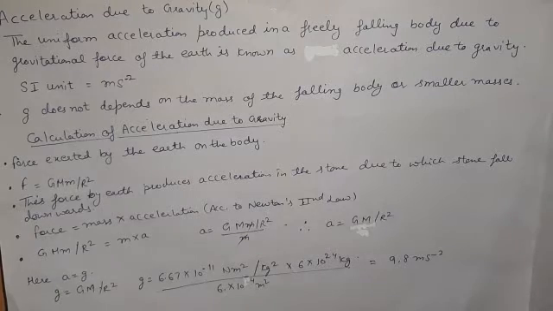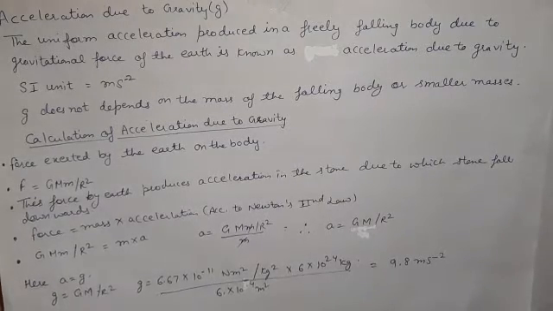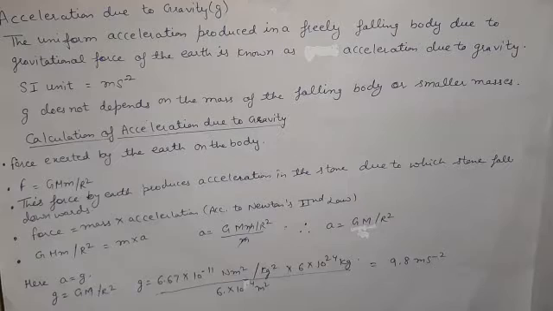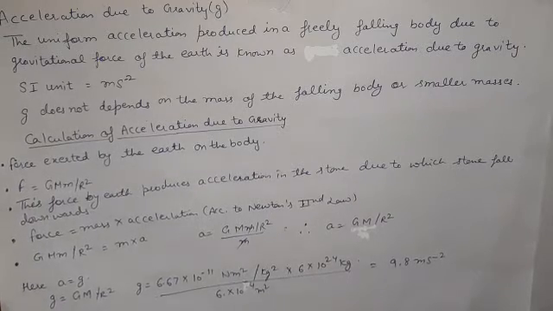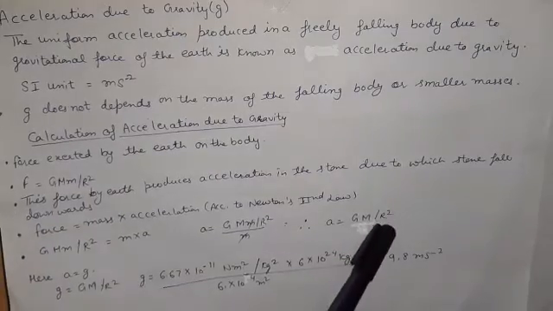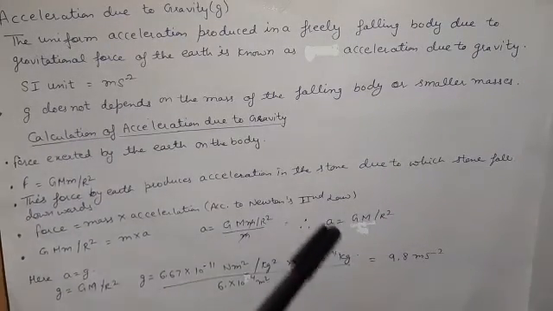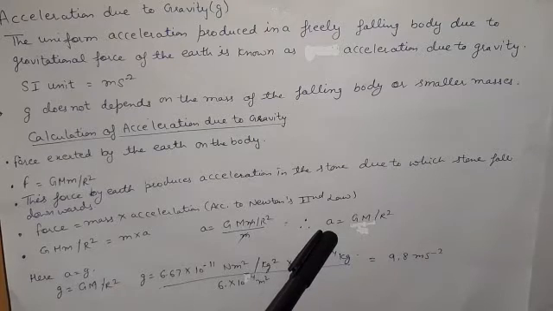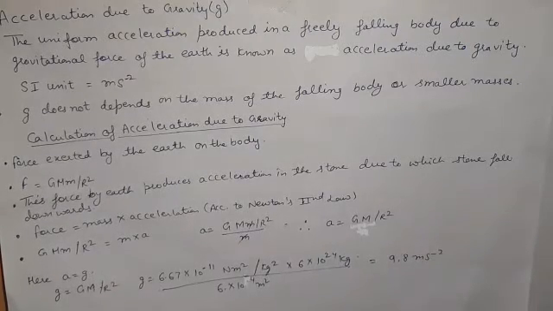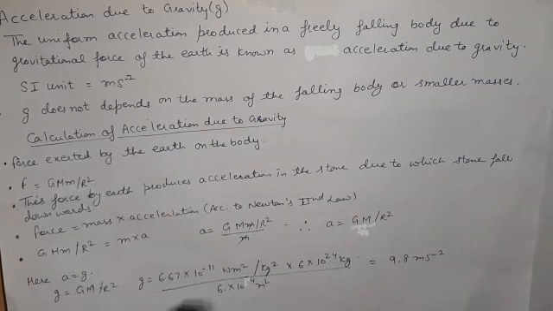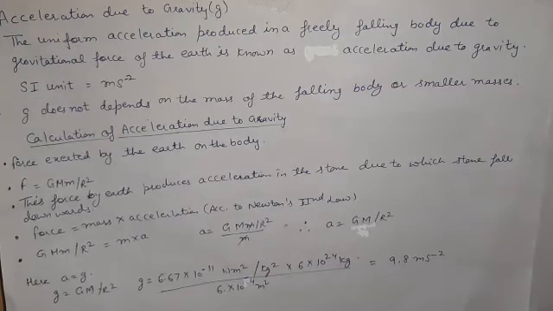So a is equal to G capital M upon r square. Capital G is the gravitational constant, and capital M is the mass of the earth, upon r square. As we know, this is the acceleration due to gravity, so we can put a equal to small g.